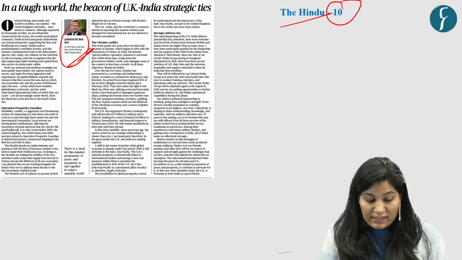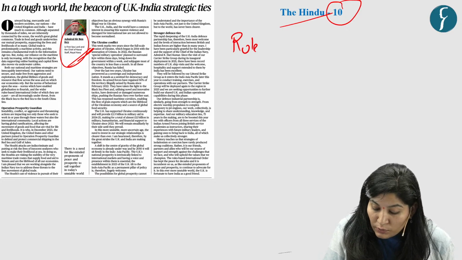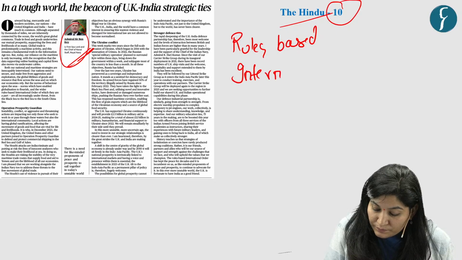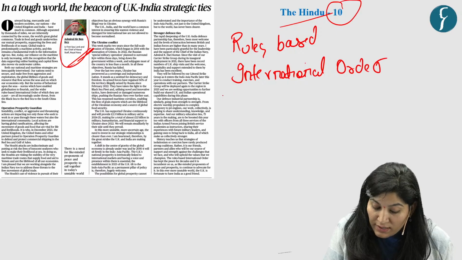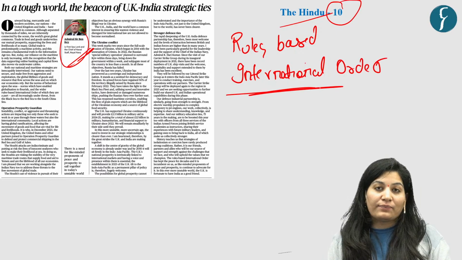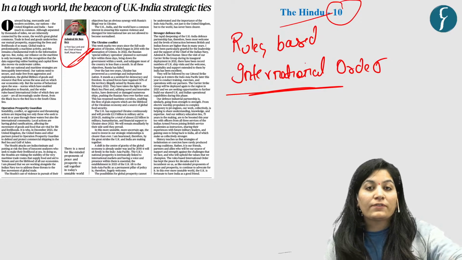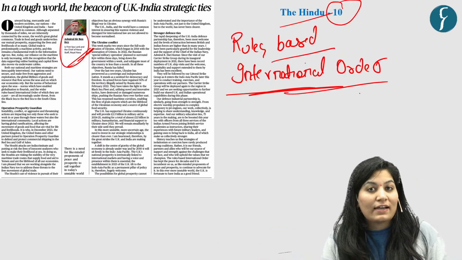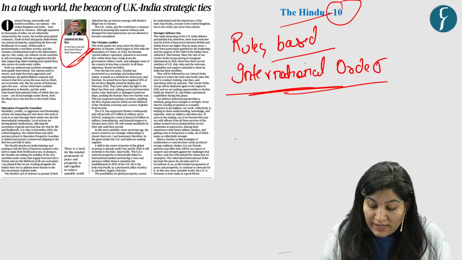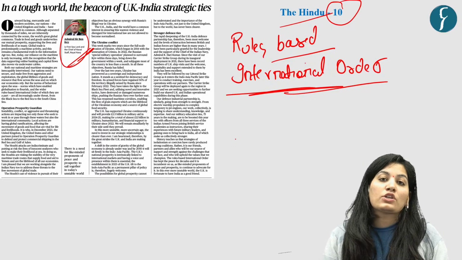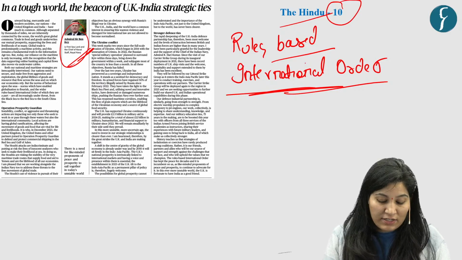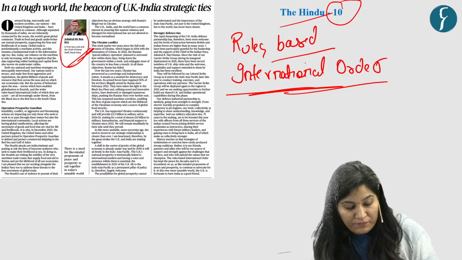He further says that the rules-based international order is under threat from the Black Sea to the Gulf of Aden to the South China Sea. Rules-based international order is under threat. So he highlights initiatives taken by the UK and other governments in securing sea lanes of communication.